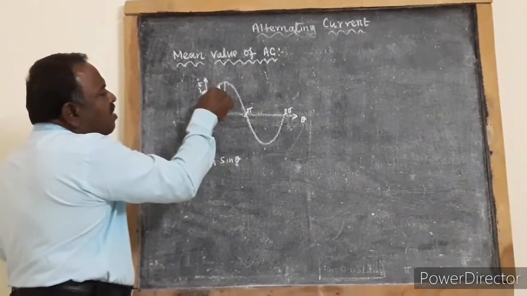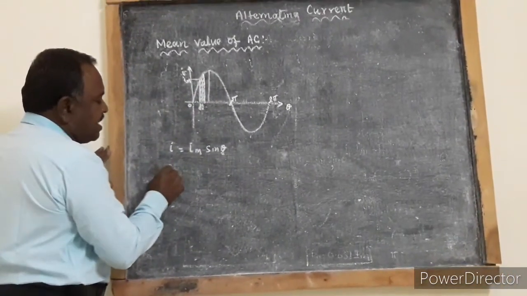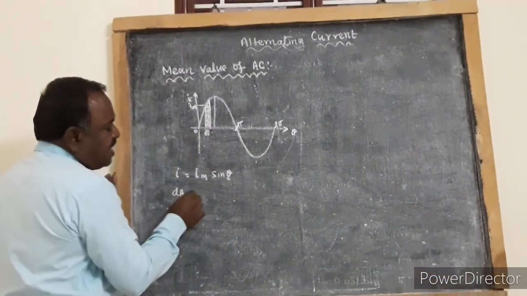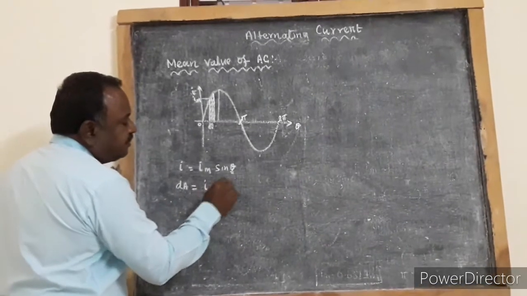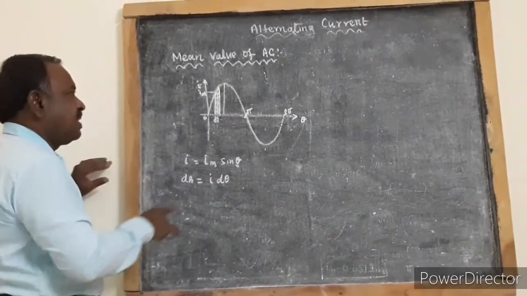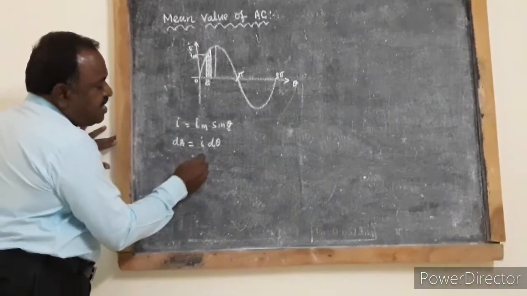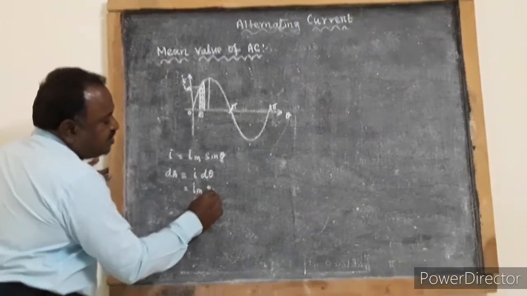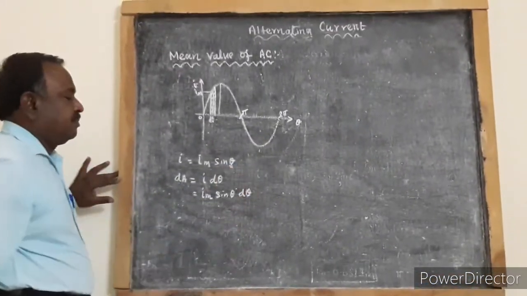The area of this strip is given by dA. So dA is the area of the strip. This area is equal to I into d theta, where I is the instantaneous current. That is, dA is equal to Im sin theta into d theta.